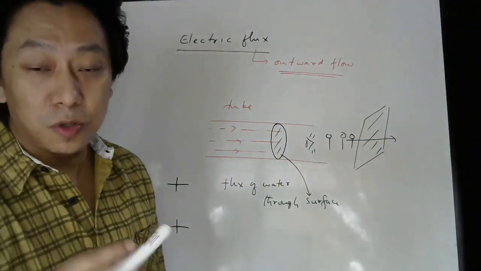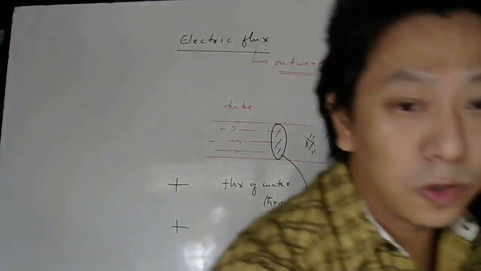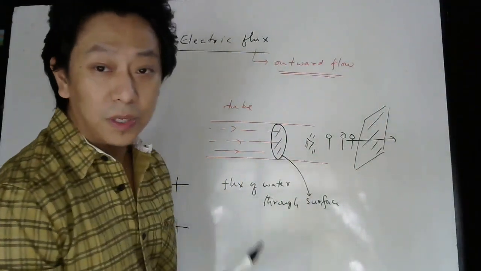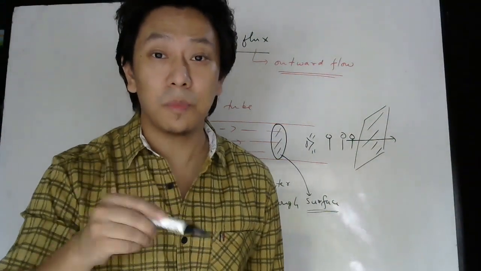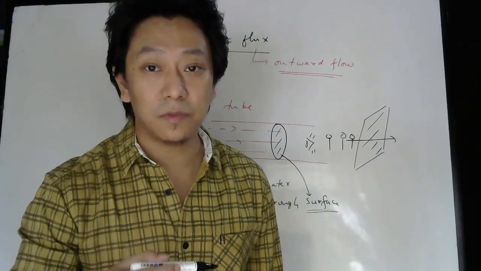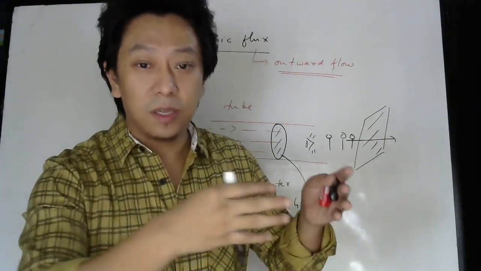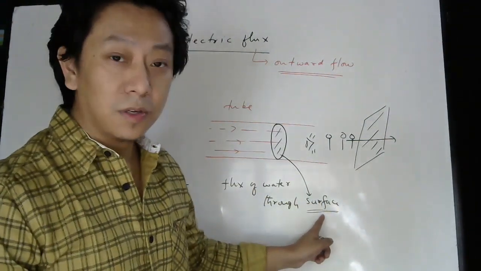Okay, students. So whenever you speak about flux, there has to be a surface always mentioned. So whenever there is flux of something, it is through some surface. So keep this in mind.